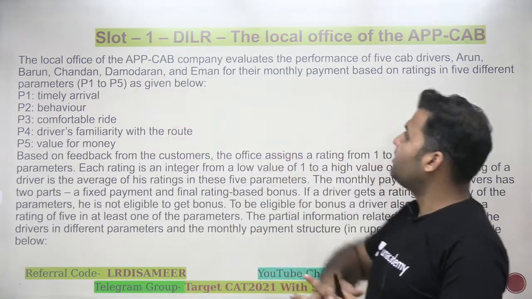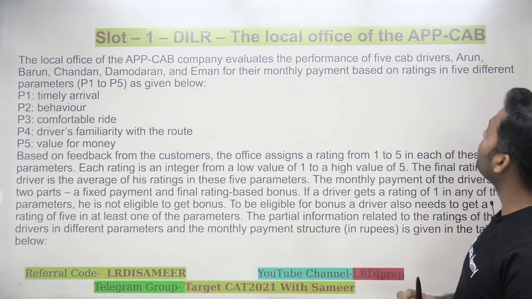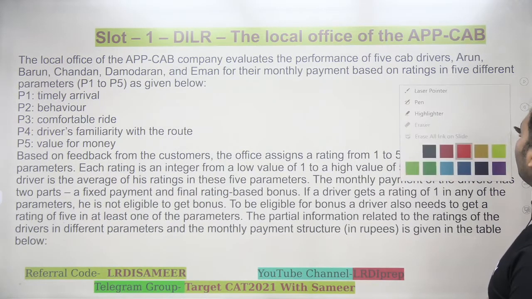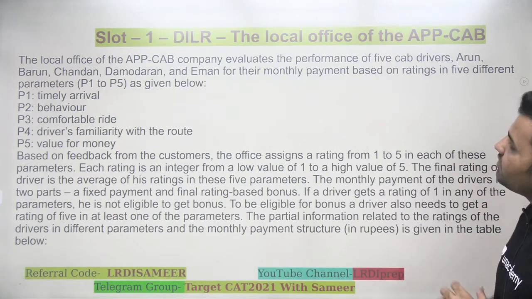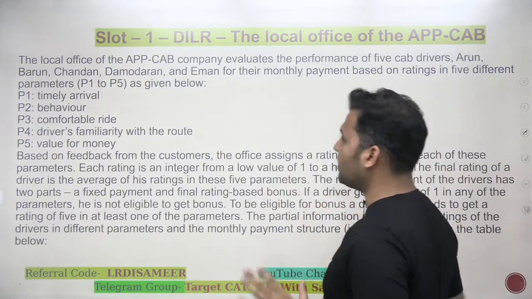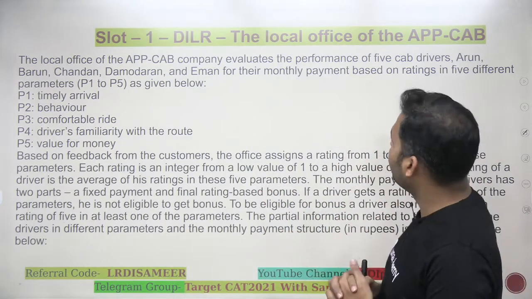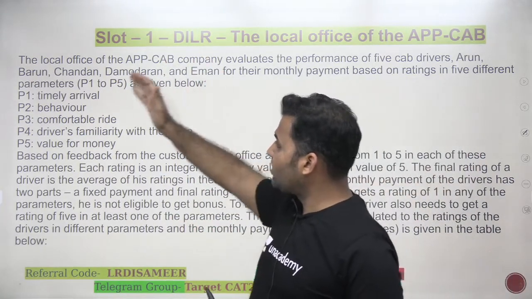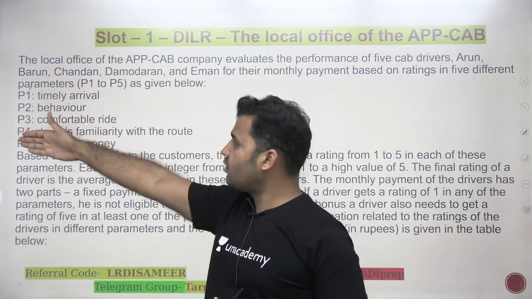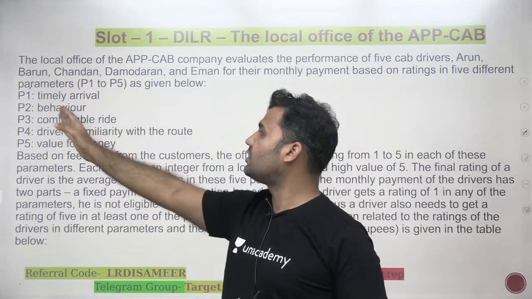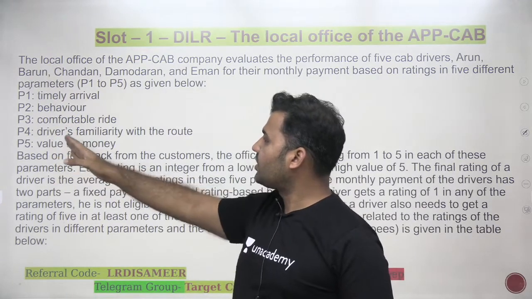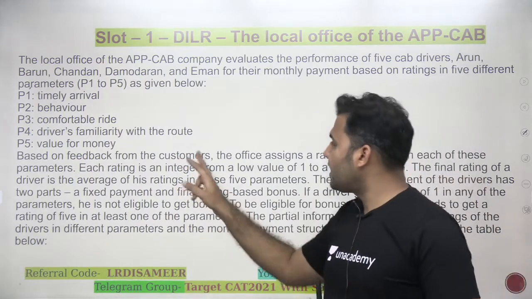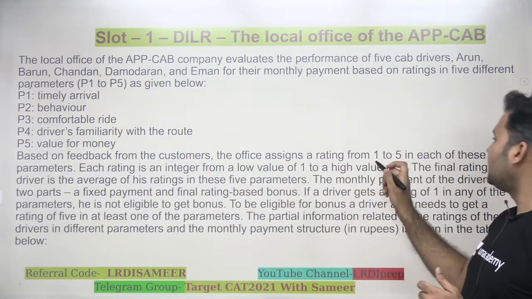The local office of the APP CAB company evaluates the performance of 5 cab drivers, Arun, Barun, Chandan, Damodaran, and Imran, for their monthly payment based on the rating in the 5 different parameters P1 to P5 as given below. So there are 5 cab drivers and there are 5 parameters, represented as P1 to P5. P1 means timely arrival, P2 is behavior, P3 is comfortable ride, P4 is driver's familiarity with the route, and P5 is value for money.